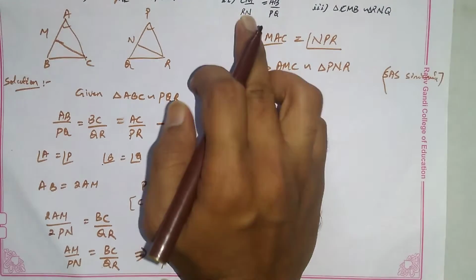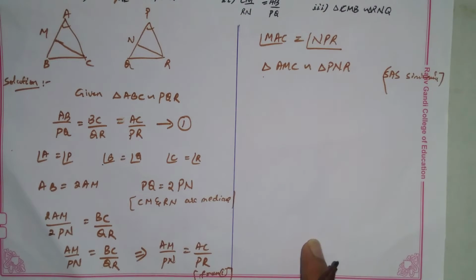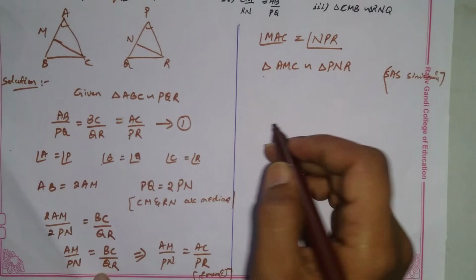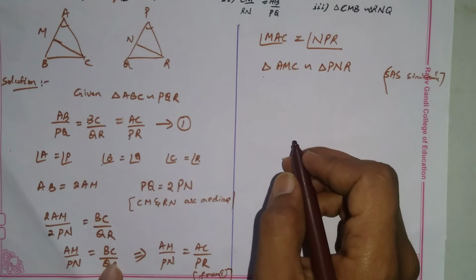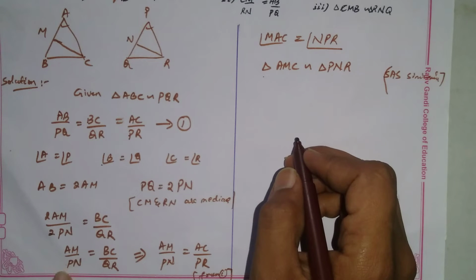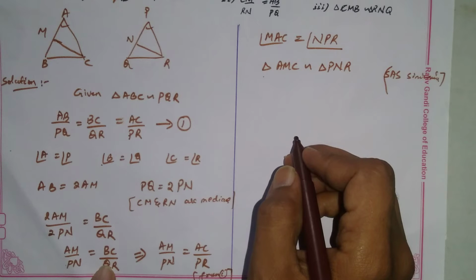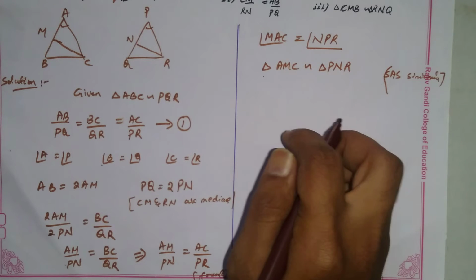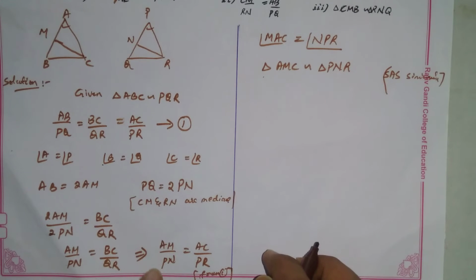Next we have to prove that CM by RN is equal to AB by PQ. Here AM by PN is equal to BC by QR, and AM by PN is equal to AC by PR.